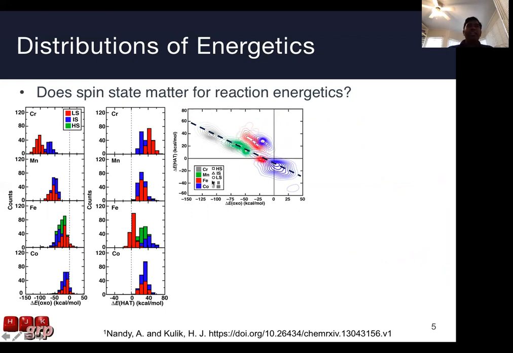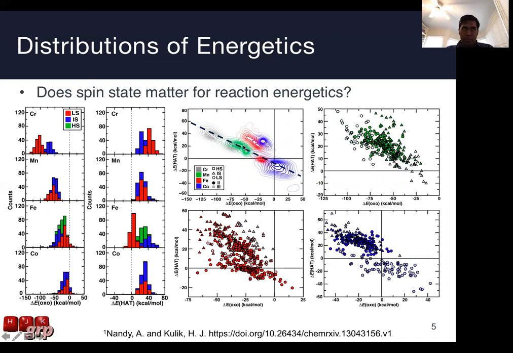If we take a look at the explicit scatter plots upon which these kernel density estimates are built, specifically for iron and cobalt here, we see strong dependence on spin and oxidation state. Low spin iron 2 and low spin cobalt 3 catalysts end up in this zone, whereas all other cobalt catalysts end up in this zone, and intermediate and high spin iron 2 catalysts and all other iron 3 catalysts end up in this zone.